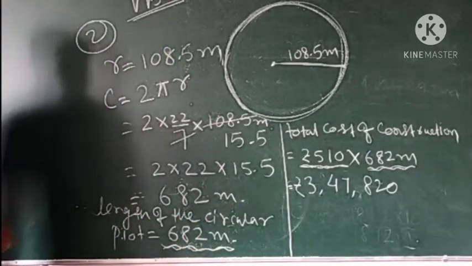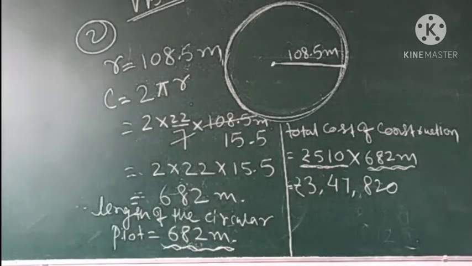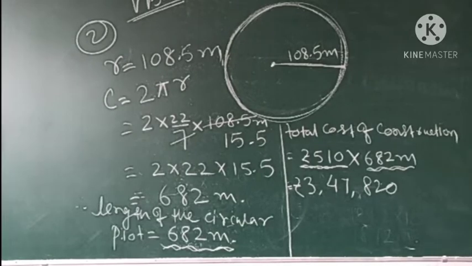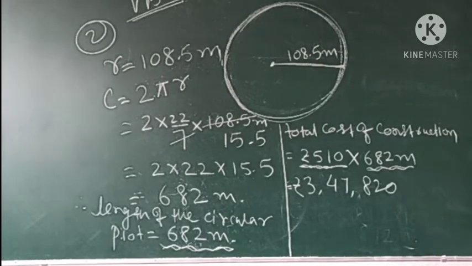So this is how very easily we can find out the second value based questions, where the radius of the circle is given, and first we will find the circumference of the circle, and after finding the circumference we will multiply with the cost for constructing 1 meter of wall.